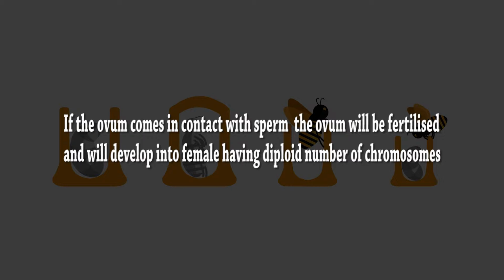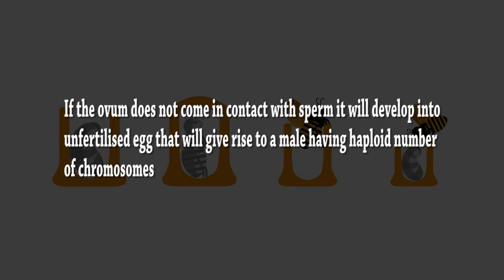If the ovum comes in contact with sperm, the ovum will be fertilized and will develop into female having diploid number of chromosomes. If the ovum does not come in contact with the sperm, it will develop into unfertilized egg that will give rise to a male having haploid number of chromosomes. But please don't get confused with the unfertilized egg that is produced by hen. The unfertilized egg that is produced by the hen is not viable.